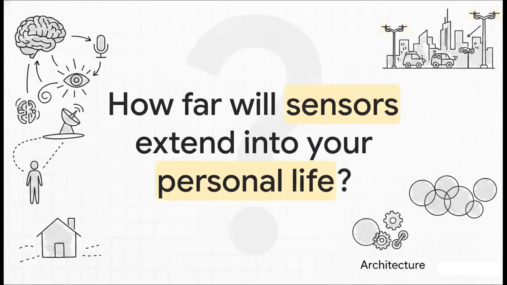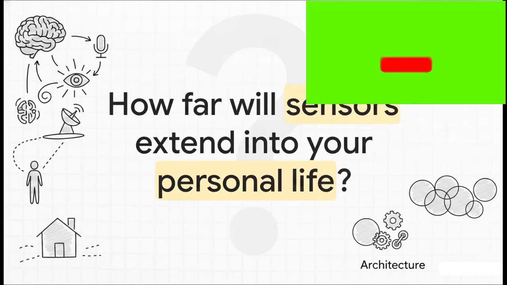Which leaves us with something pretty intense to think about. Seeing how incredibly fast we've jumped from basic air handling to these multi-layered, highly intelligent physical environments, as that perception layer gets even smarter, how far do you think these digital sensors are going to extend into your actual personal life in the next 10 years? It's a fascinating question, and one we absolutely need to be asking as this architecture keeps evolving.